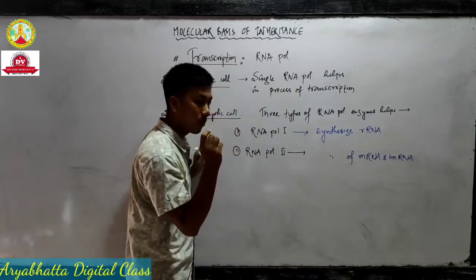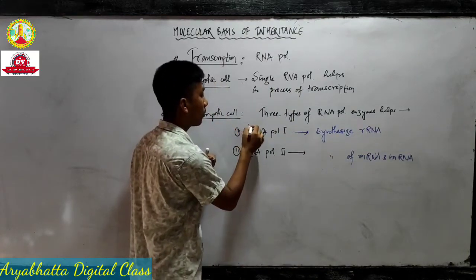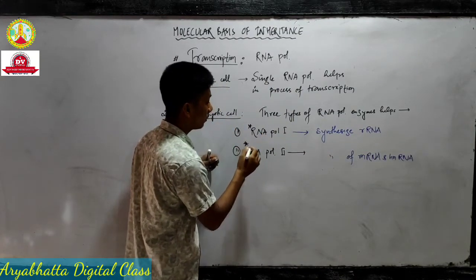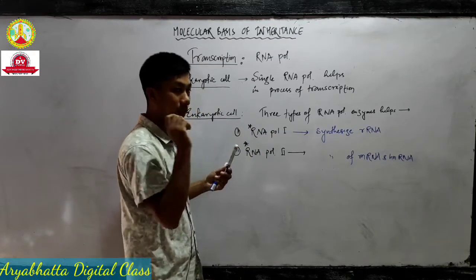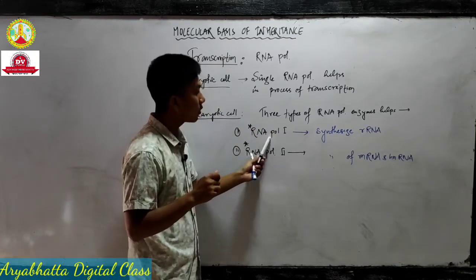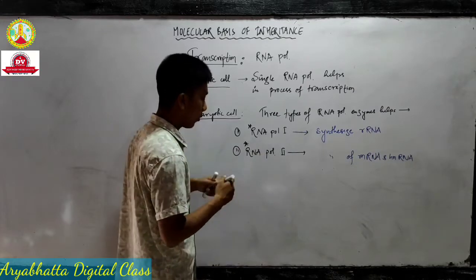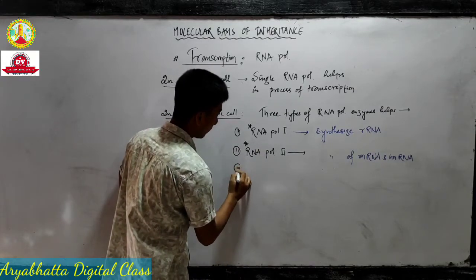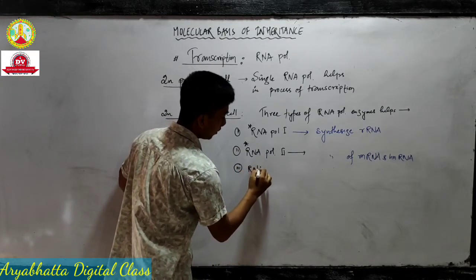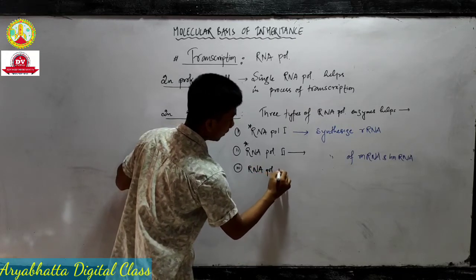From the entrance exam point of view, all those are very important: which enzyme synthesizes what. If you want to clear medical entrance, these things are important. There is one more, RNA polymerase 3 enzyme.